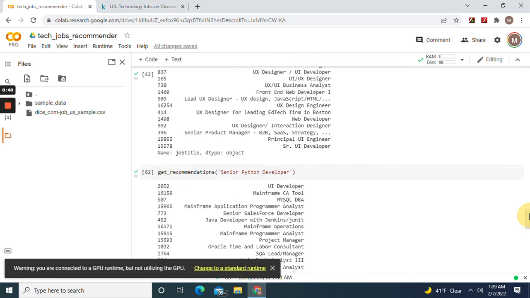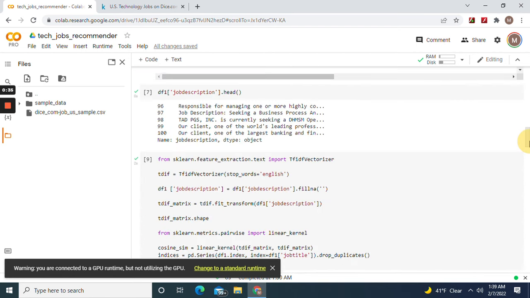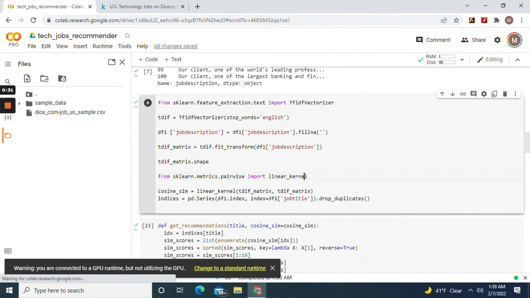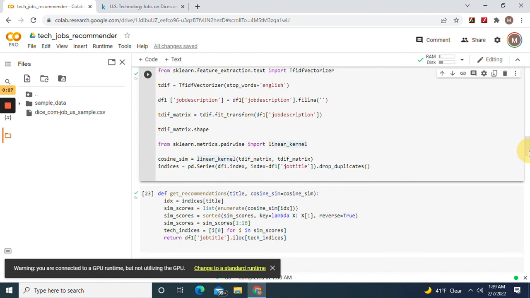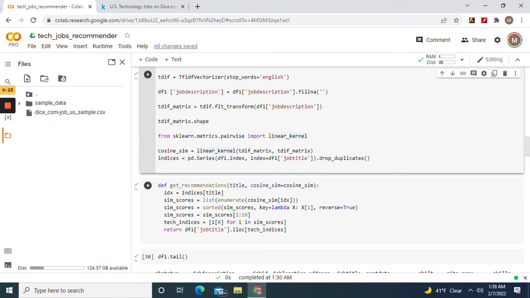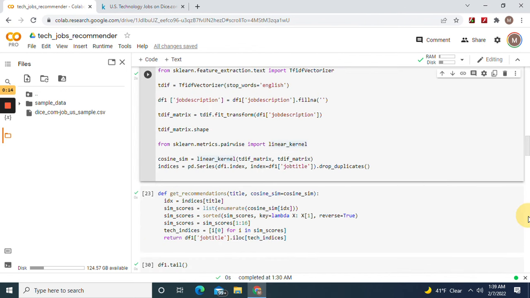This is a content-based recommender system. Of course, there are methods to improve this if you want. You don't have to use linear kernel. You can use other ones as well. Feel free to go off and do your own. Just remember to do this formula, the job description, and the job title. The job title is what you're trying to return. Feel free to implement your own methods to improve it if you want.